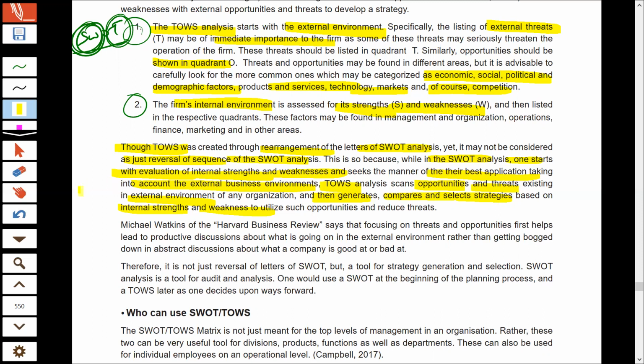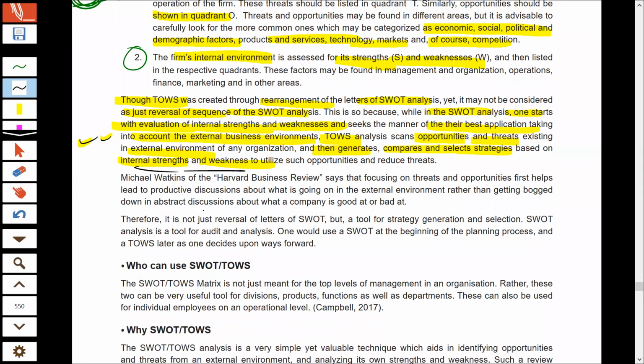You first find out your opportunities and threats. You get a proper understanding about the situation of your external environment, and then you decide various strategies that you will use to get the maximum benefit of your opportunities and threats by using your internal strengths and weaknesses. Now, according to Michael Watkins of Harvard Business Review, focusing on threats and opportunities first helps to lead to